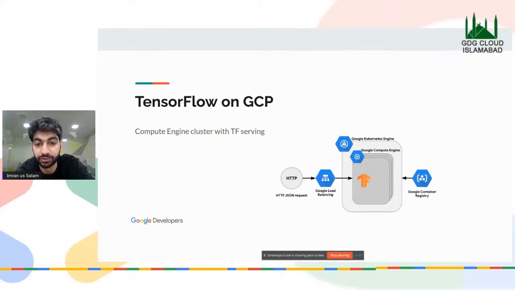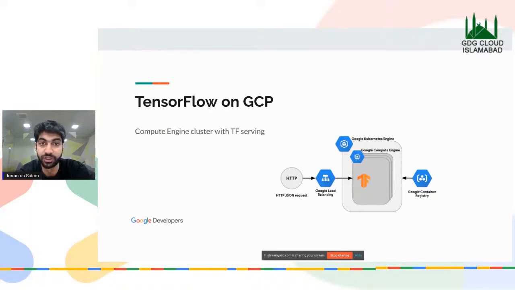So what you do is that you install a load balancer on the overall Kubernetes engine, right? And then you serve your TensorFlow models, right? But this particular method is a little complicated. It's not very complicated, it's a little complicated. So what Google Platform has done is that it has introduced us with